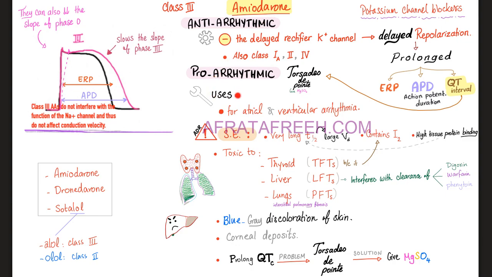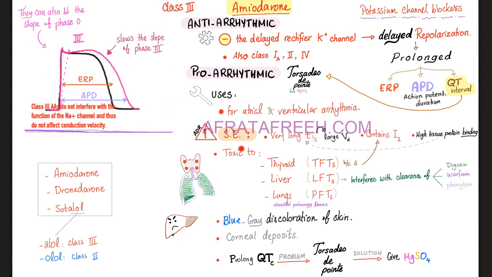What are the clinical uses of amiodarone? For atrial and ventricular arrhythmia. If you look here at the graph, this is a potassium channel blocker. As you know, potassium normally enters during phase 3. So this will slow down the slope of phase 3. It becomes more elongated, takes more time.